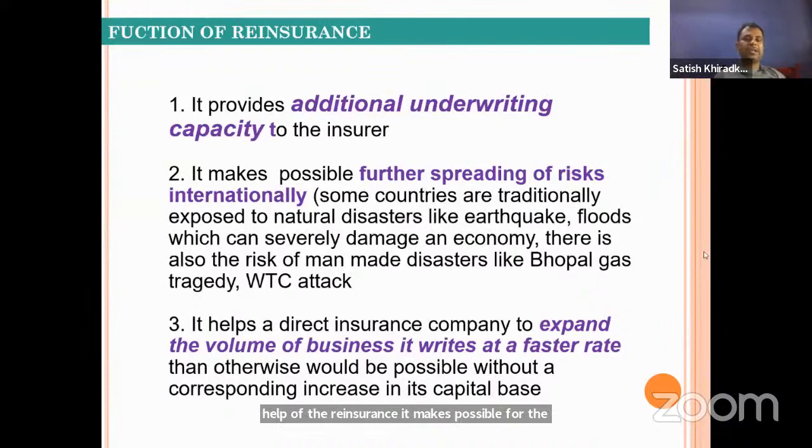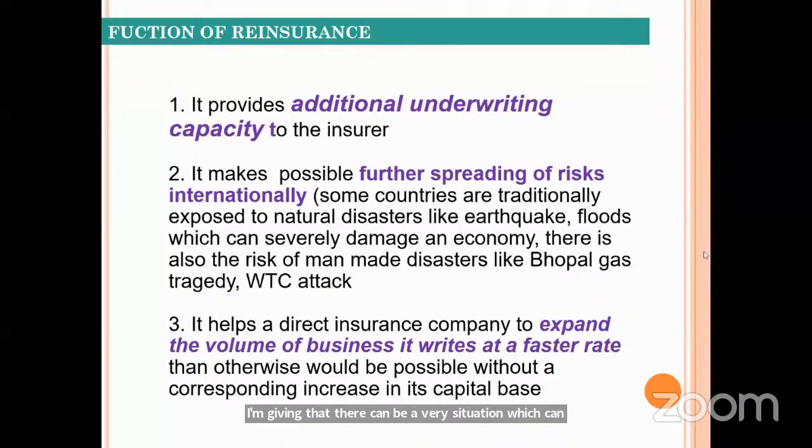You must be knowing that if there is any catastrophic event, it can hit a particular country. There can be an exception to that, like COVID was one of the examples, which happened globally.